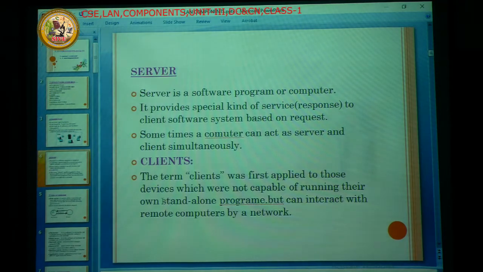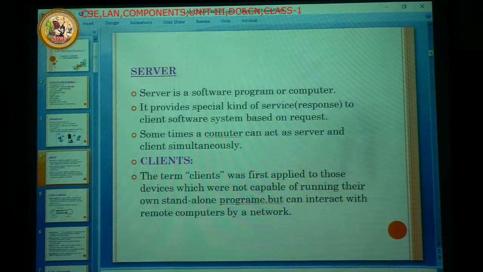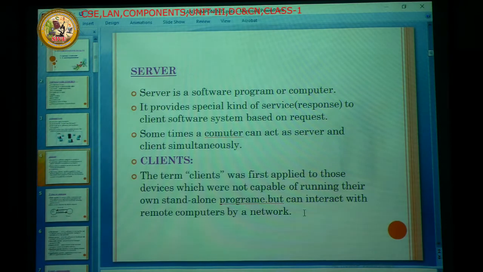The client's data is all loaded on the server side. That's why this client fully depends upon the server system. It never installs any server application in the client system, because it is not capable of running its own standalone program. But it can install small applications, small software in the client side also, but those are individual. But it can interact with the remote computers in the network also.